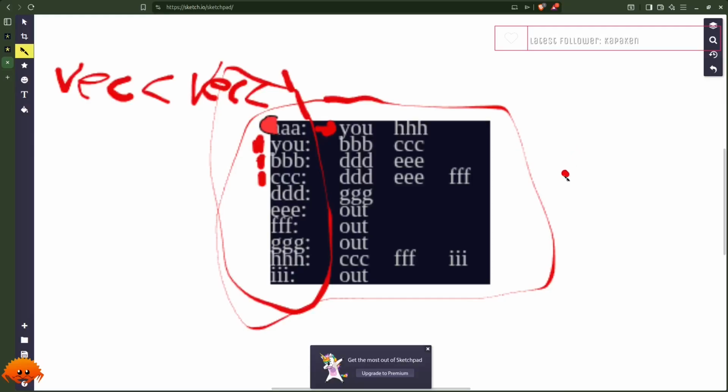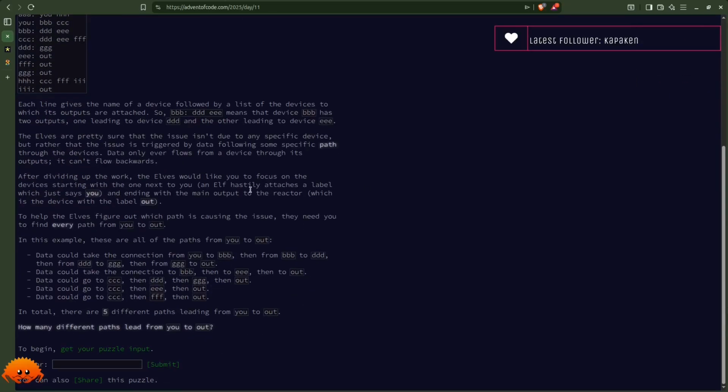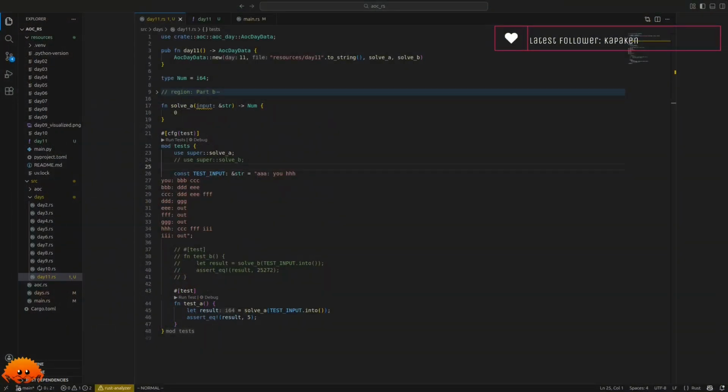Okay. Then, yeah, after this wonderful drawing I made, let's go back to our input here. And I already copied everything over here, so we can simply switch over to Visual Studio Code. And yeah, let me show you what I have here.